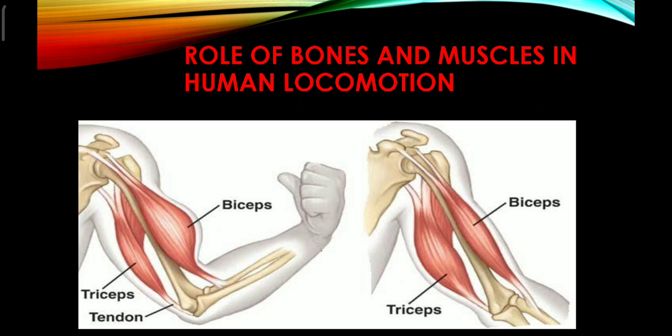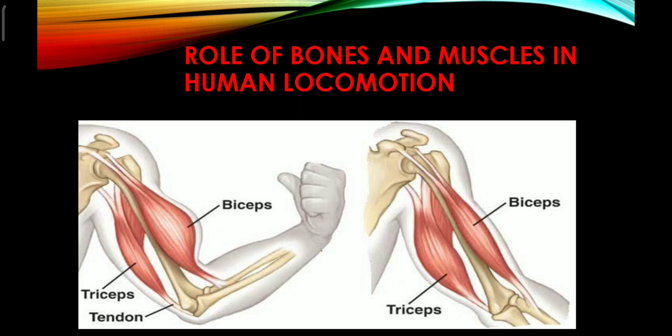When the biceps muscle gets contracted, at that time the triceps becomes relaxed. And when we want to straighten our hand, the triceps muscle gets contracted and the biceps becomes relaxed. So by the continuous, simultaneous contraction and relaxation of the biceps and triceps muscles, we can bend our hand and straighten our hand again and again.